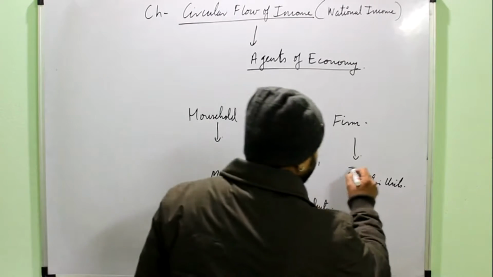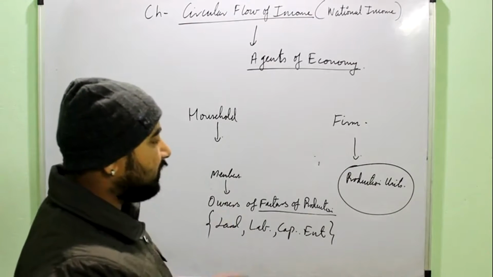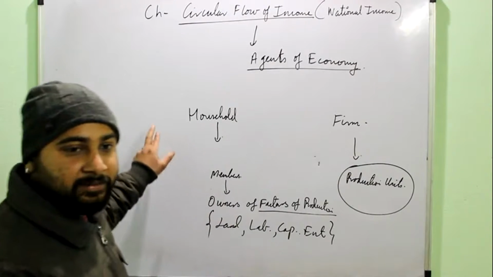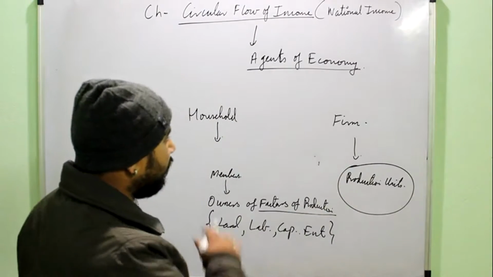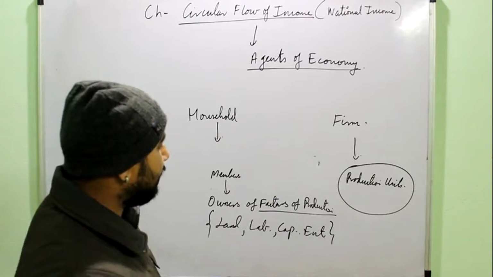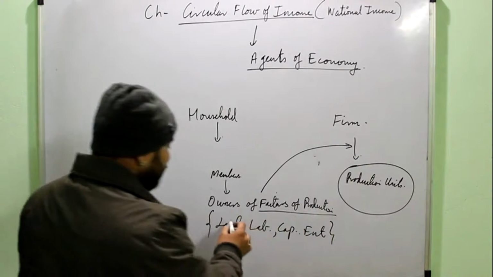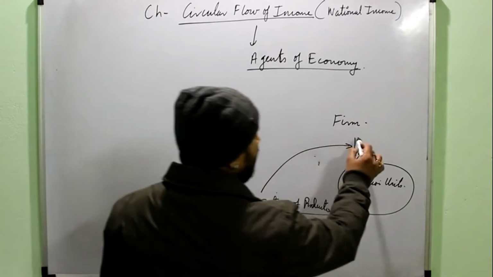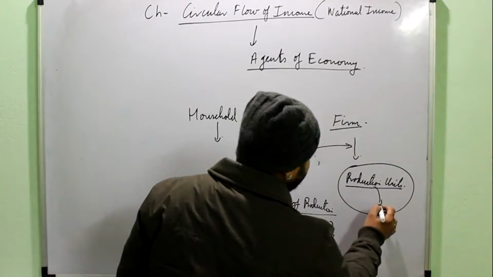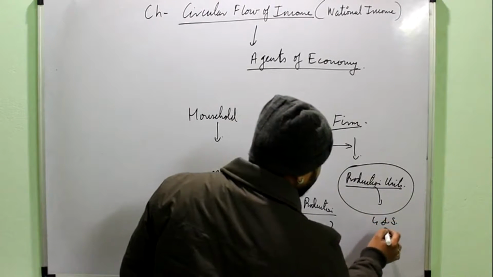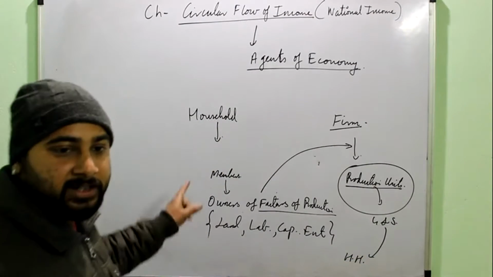But production is done here, right? It means household owns the factors of production but doesn't use them, because household itself is not doing any production. Production is being done by the firms. So the whole of the economic circular flow or national income is based on the relation between the firm and the household. These factors of production are lent by the household to the firm, then the firms do the production of goods and services, and again they sell them to the household, and this whole thing works in a chain.